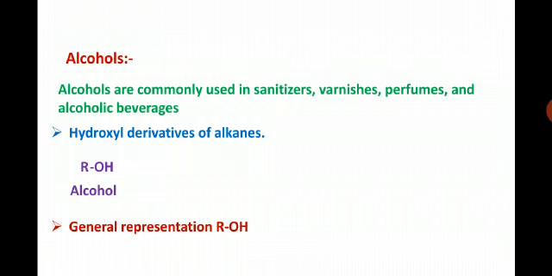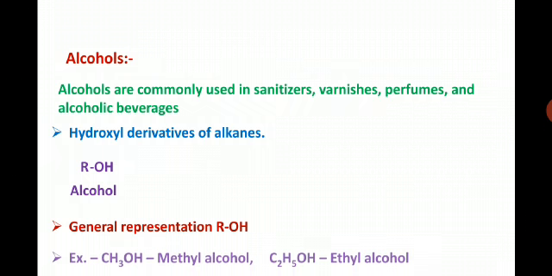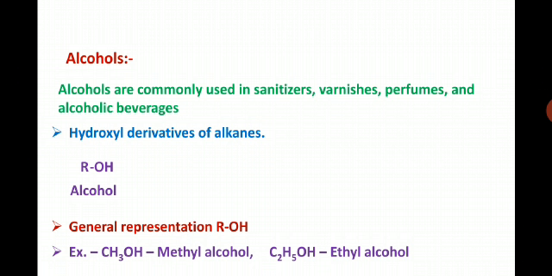So ROH is the general representation for alcohols, and the examples are methyl alcohol and ethyl alcohol, very familiar examples.